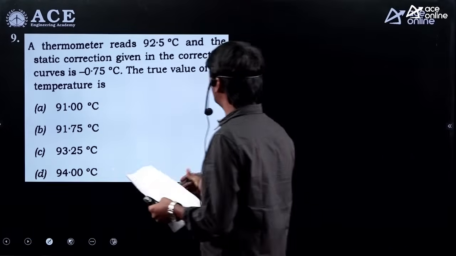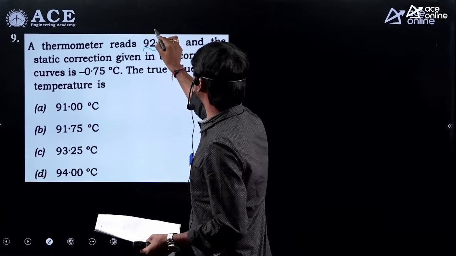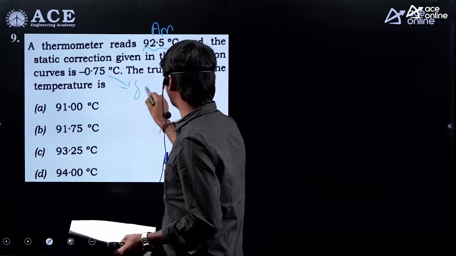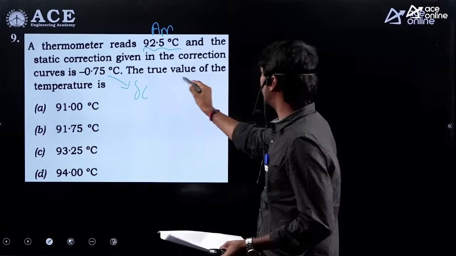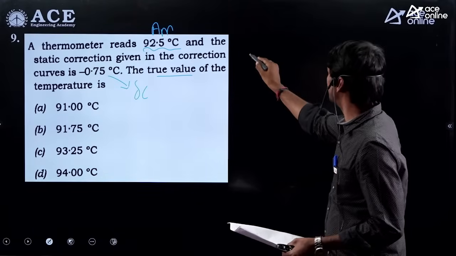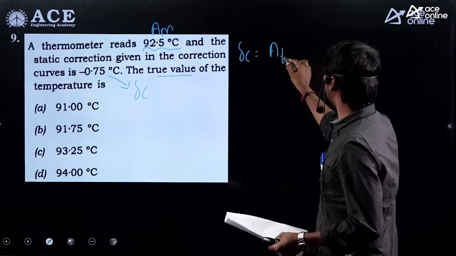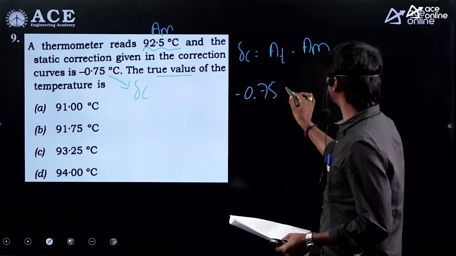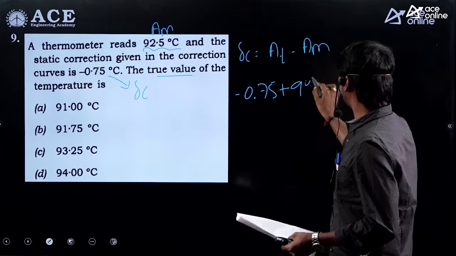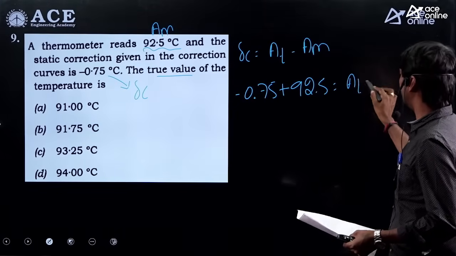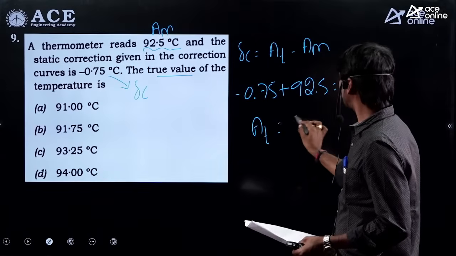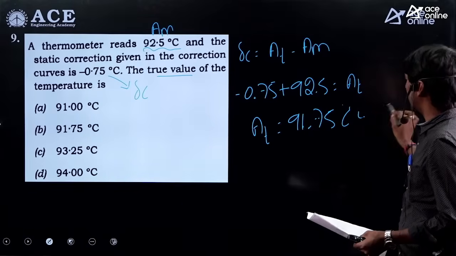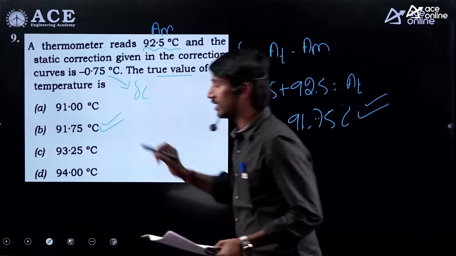Next one, a thermometer reads 92.5, which is given as AM, and the static correction is given as delta C. So he is asking the true value. Same type of question we have done in the class. Delta C is equal to AT minus AM. Delta C is minus 0.75. AM bringing this side, 92.5 is equal to AT. If you simplify this, you will be getting 91.75 degrees centigrade. 91.75 degrees centigrade. This is the answer.